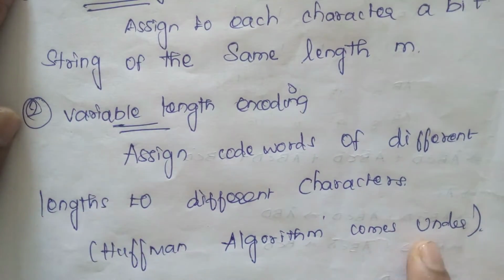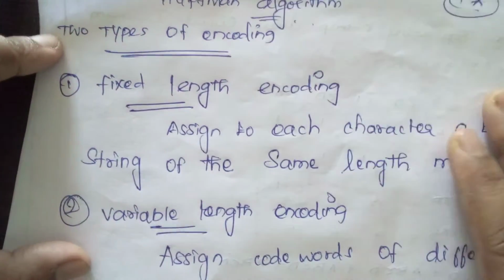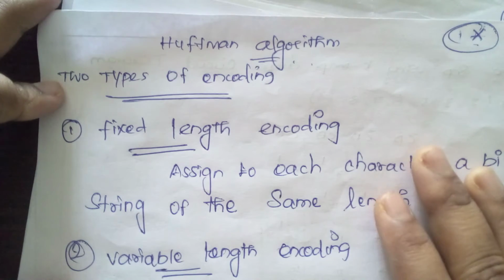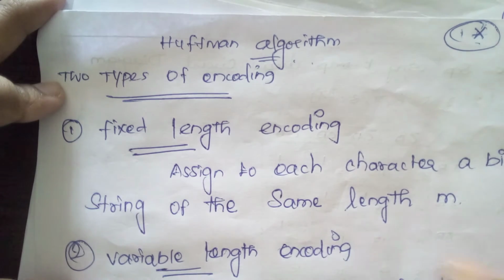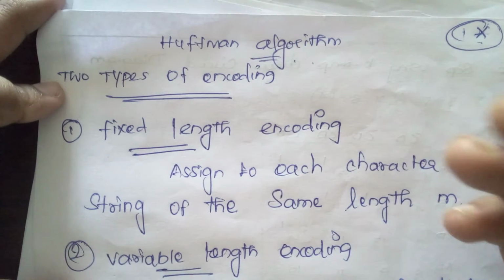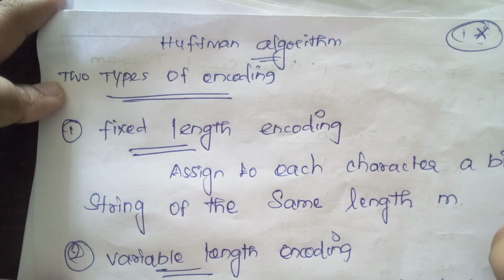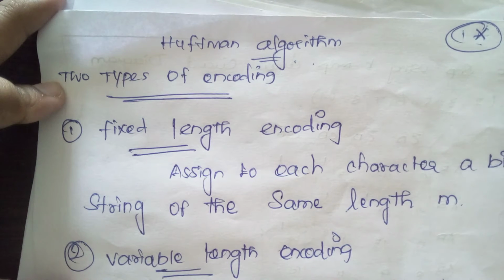So Huffman comes under this one. This is nothing but the fundamentals of encoding. Encoding means we are going to encode and decode, that means we are hiding our data. Decode means the computer can't take the values directly, you know that one, no? Suppose I am typing apple, it can't be taken directly into our systems, it will convert into a binary representation, and then only it will identify what you are going to say.